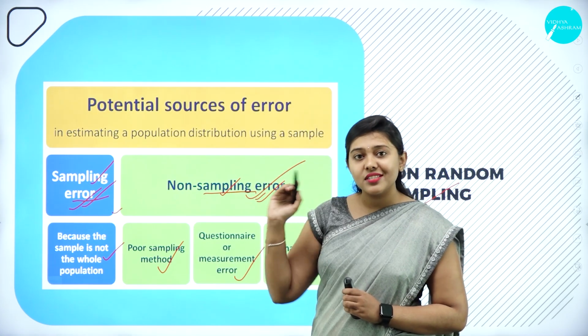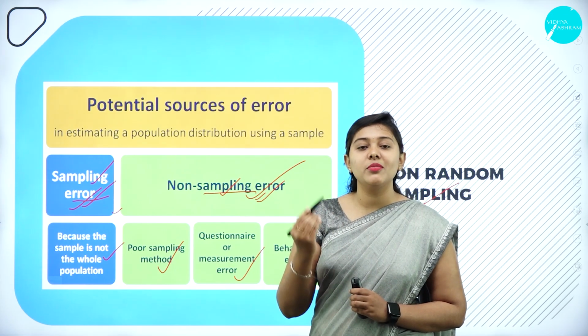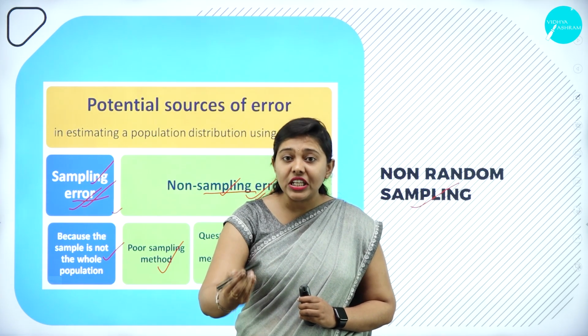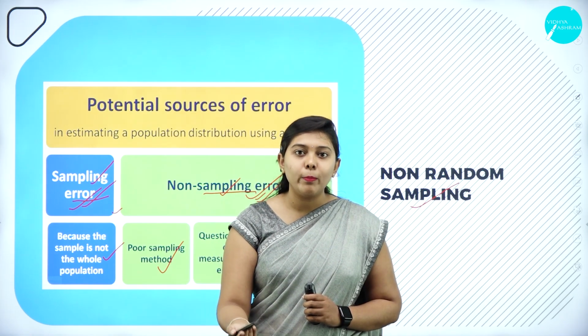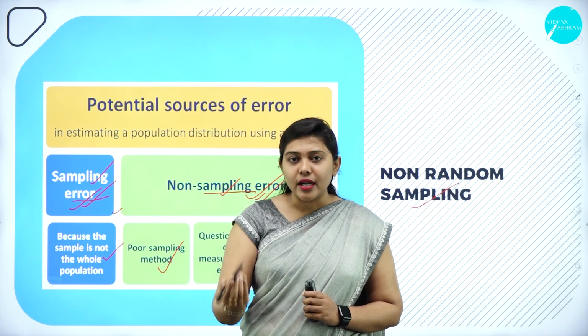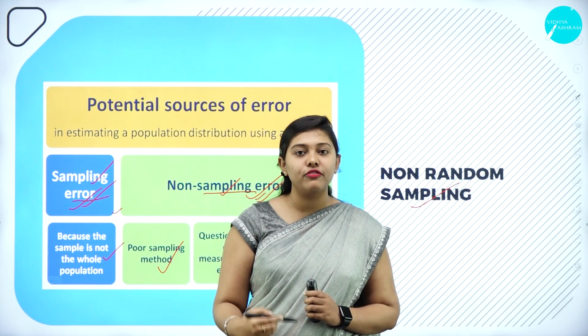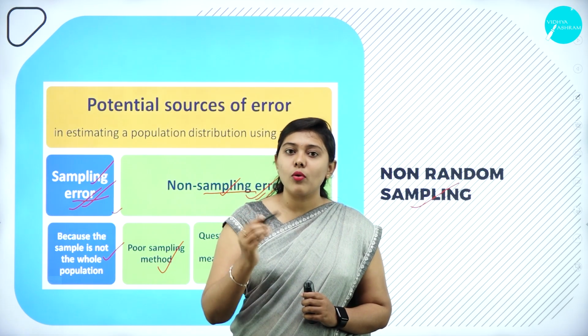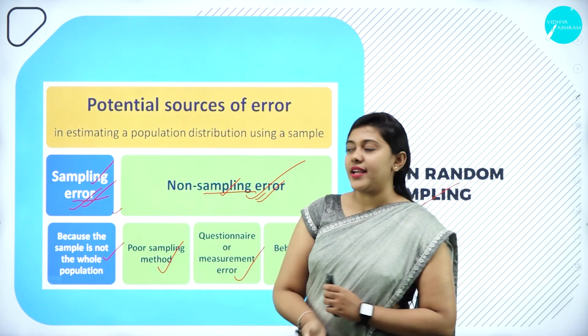Because of this data, the government is making major decisions. The government is taking a lot of initiatives for us only. So if the data are not given properly by us, then ultimately who will suffer? It is the society that suffers with the losses. So keeping all this in mind, the error should be minimized.